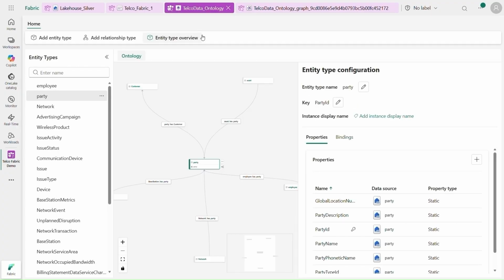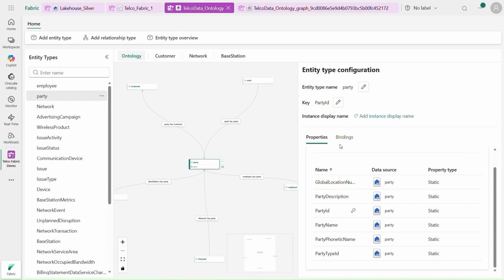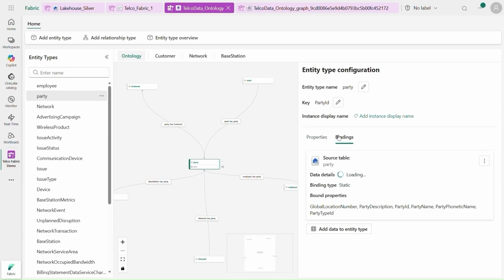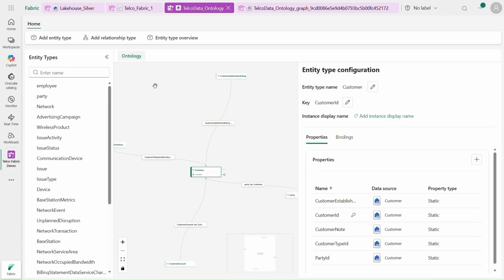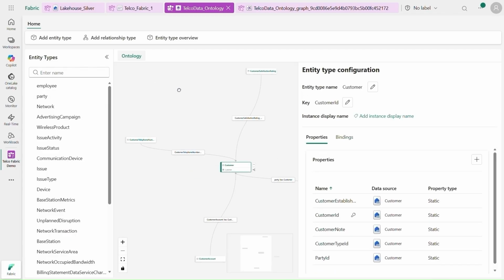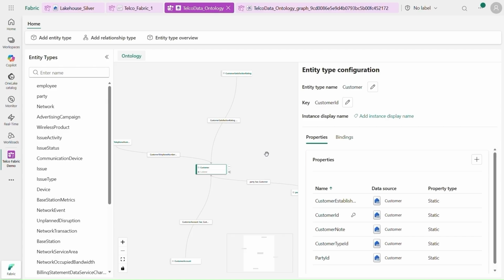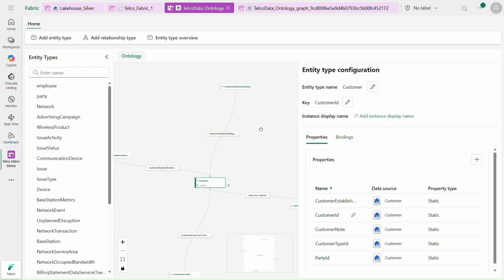In the ontology, party is the central entity. Party represents any actor in the telco ecosystem: customers, enterprises, employees, even external partners, and connects directly to networks, base stations, devices, accounts, and issues. On top of party, Zava defines the customer entity. Customer adds telco-specific details such as customer type, life cycle dates, churn risk, and satisfaction scores.